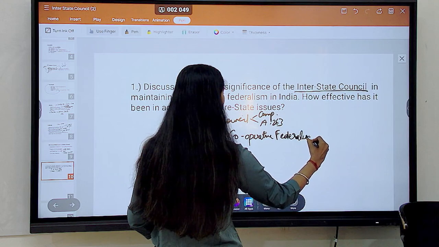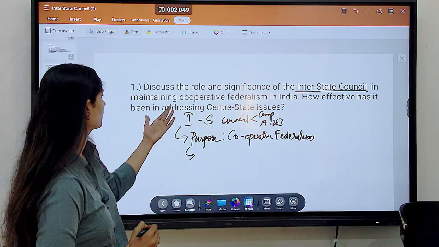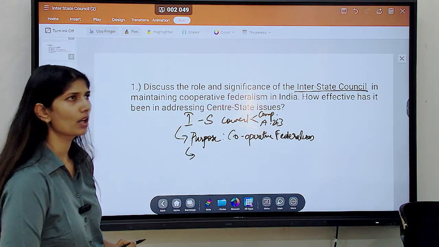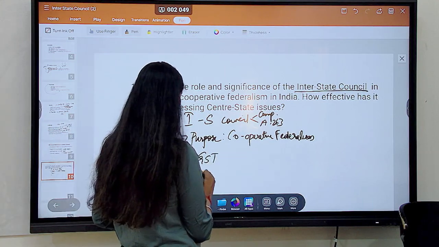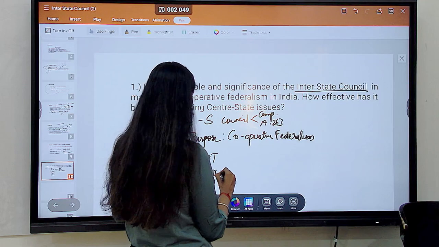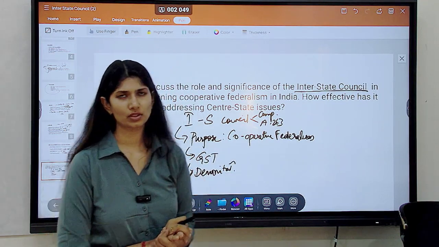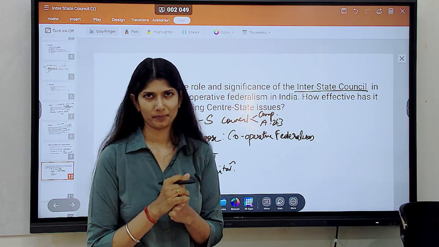You can mention examples wherein it has been recently useful, or how effective it has been in addressing center-state issues. You can mention GST, the demonetization period. Otherwise, if this kind of council was not there, center-state relations are already very sour.